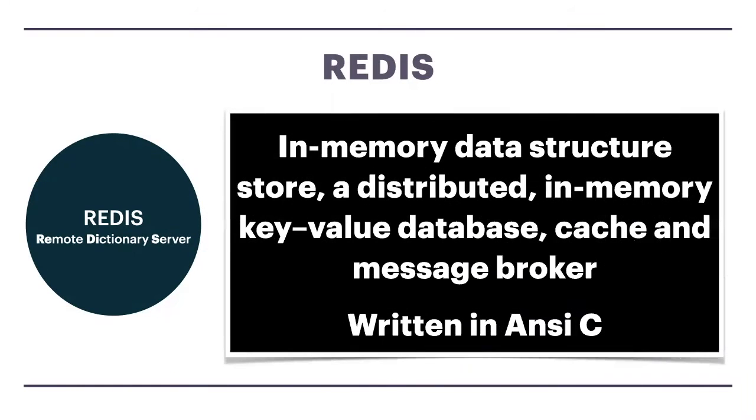To understand it much better, Redis is in-memory data structure storage, and we can say that Redis is an in-memory key value database. The last one is that it is also a message broker, a cache and message broker. And Redis is written in the C programming language. We have seen that Cassandra is written in Java, and the graph database Neo4j is written in the Java language, right? But Redis is written in the C language.